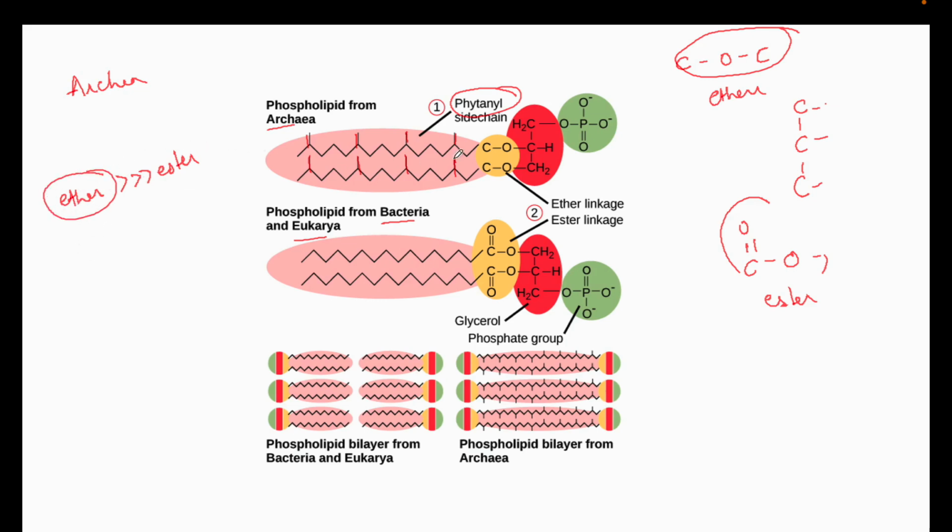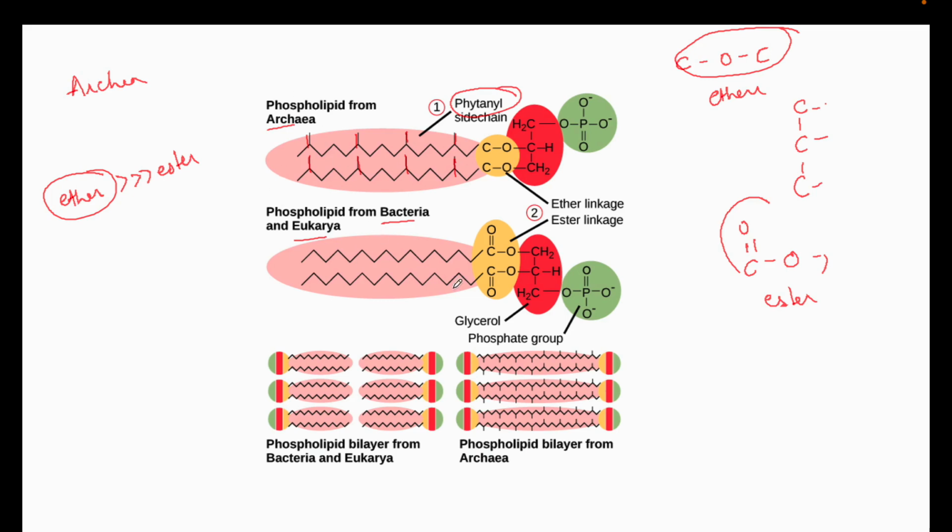So to protect the cell, the phospholipid bilayer membrane has ether linkages, and also phytanyl side chains, meaning branching in the fatty acyl chains. These are the important differences in the phospholipids of bacteria and eukaryotes versus archaea.